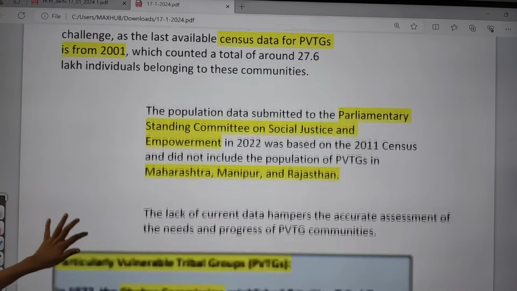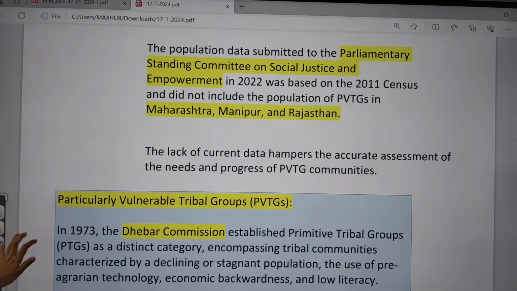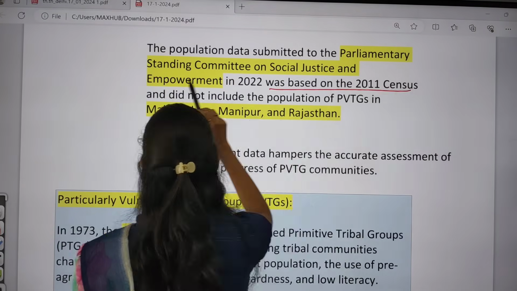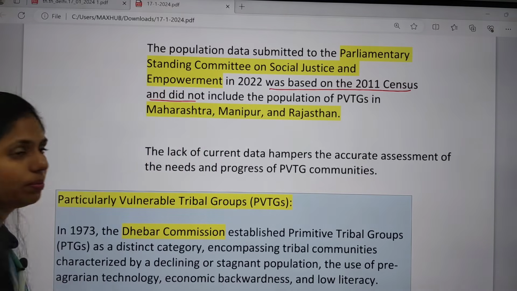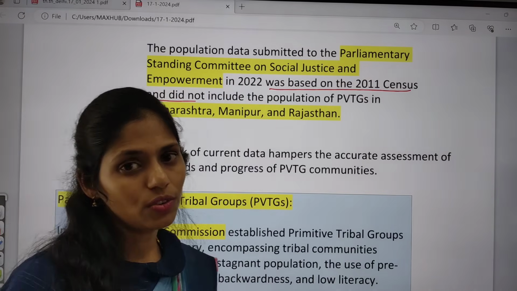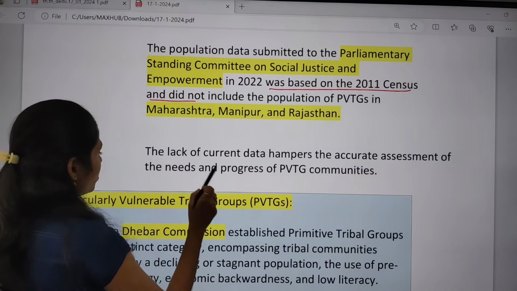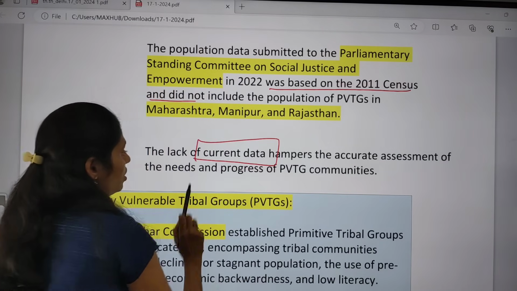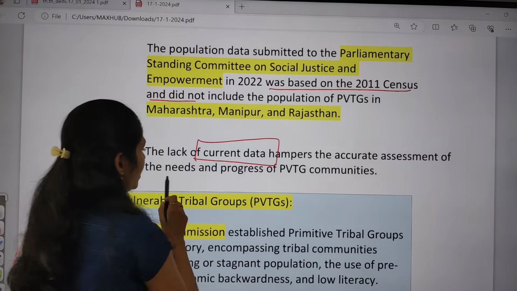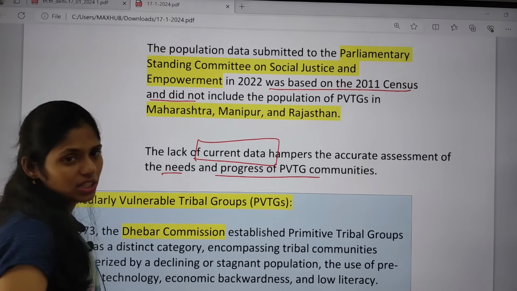The population data submitted to the Parliamentary Standing Committee on Social Justice and Empowerment in 2022 is based on 2011 and does not include the population of PBTGs in Maharashtra, Manipur and Rajasthan. So this is also one cause of concern. Because of this, we do not have a proper assessment of the needs and even the progress of these PBTG communities.